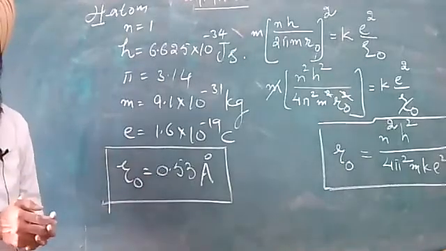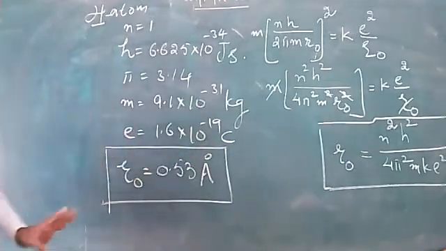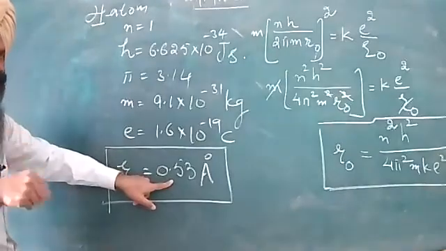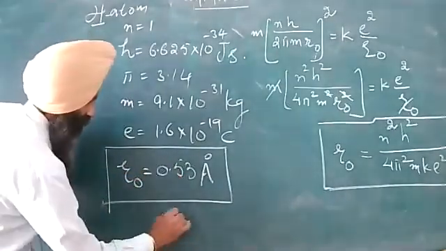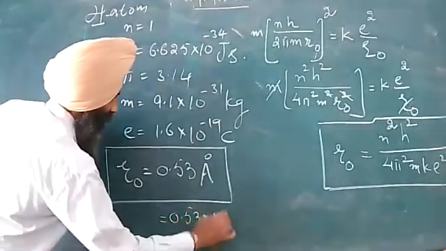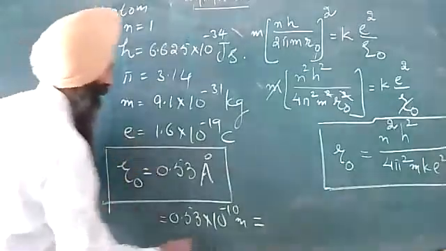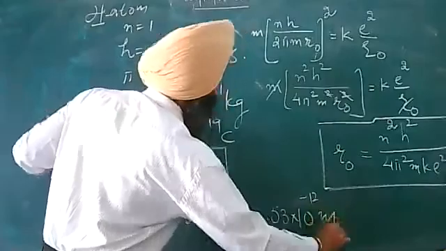The radius of the atom is very, very small, especially in case of the hydrogen atom. In order to have this idea in mind, I can write this in meters also. This is 0.53 times 10 raised to the power minus 10 meters. This can even be modified as 53 times 10 raised to the power minus 12 meters.